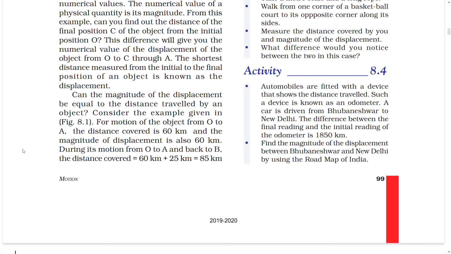Consider the example given in the figure. For motion of the object from O to A, the distance covered is 60 km and the magnitude of the displacement is also 60 km. During its motion from O to A and back to B, the distance covered is 60 km plus 35 km equal to 85 km.